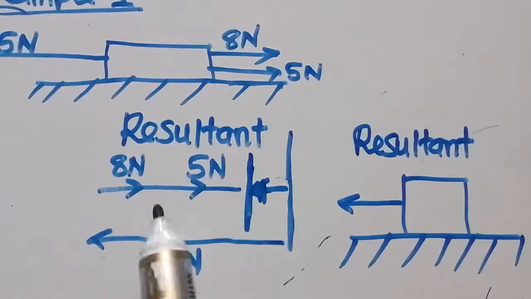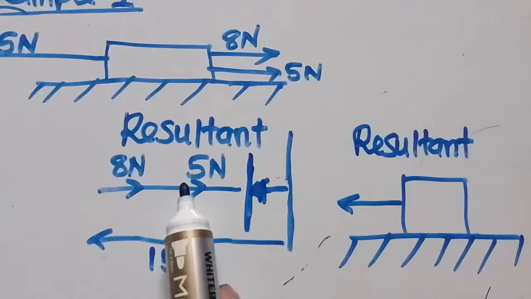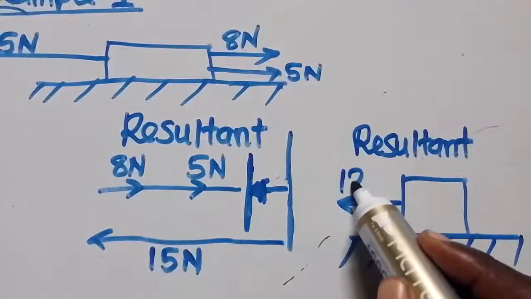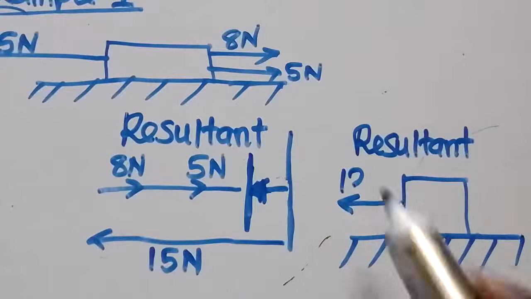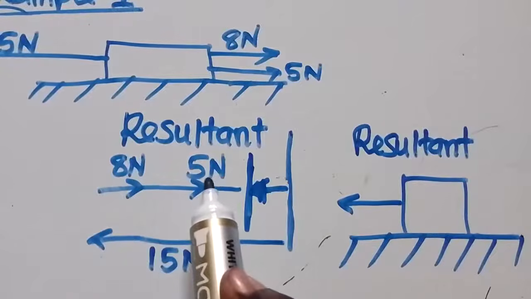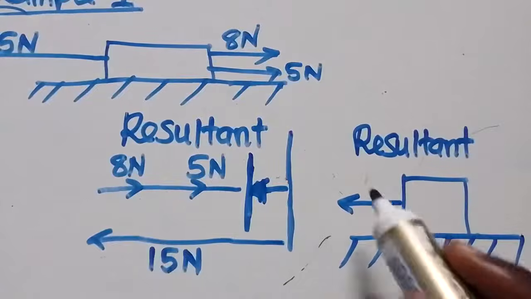So these two are going in the same direction. So when we add these two, let's say 8 plus 5, what are you getting? You're getting 13. So the 13 you subtract from 15, 15 minus 13, it is 2.